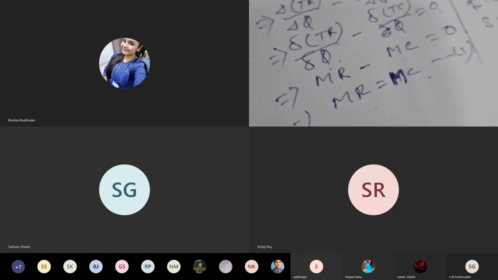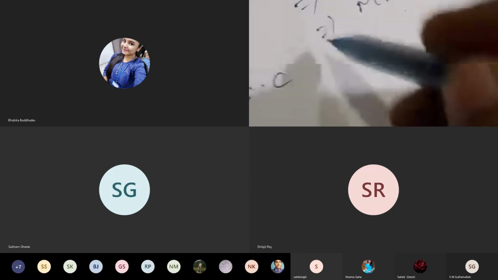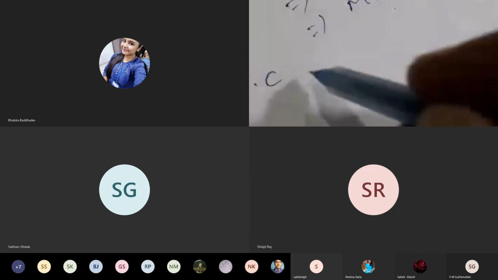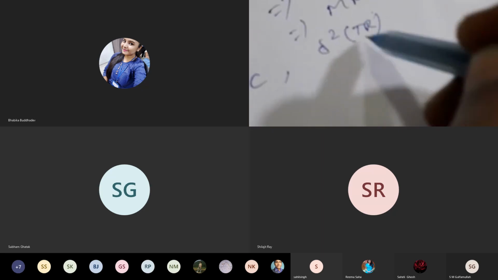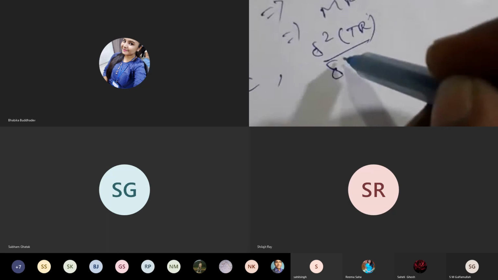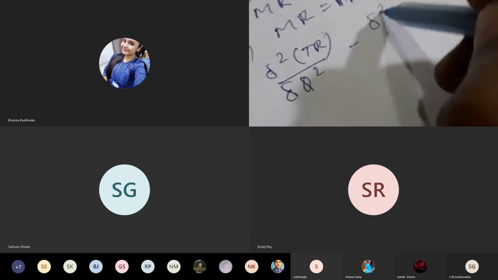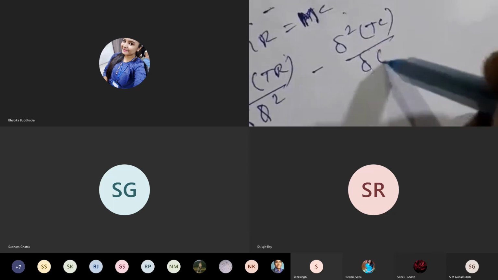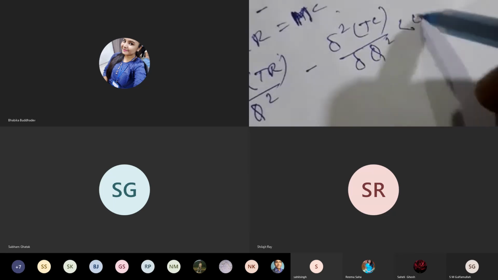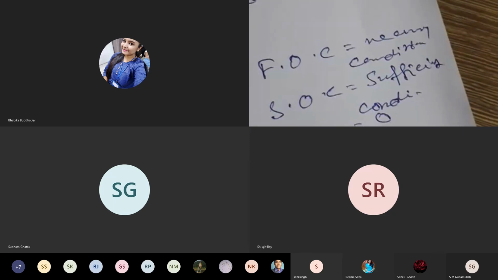Now let's see the second order condition. This is the first order condition we have done. Second order condition: delta 2 TR by delta Q square minus delta 2 TC by delta Q square less than 0, because the second order condition is less than 0.